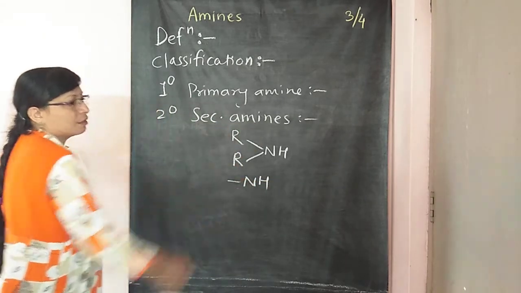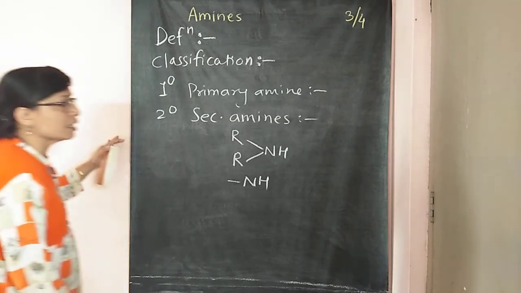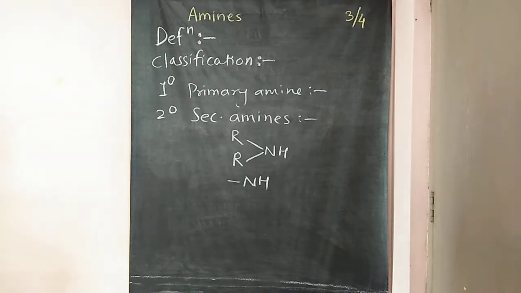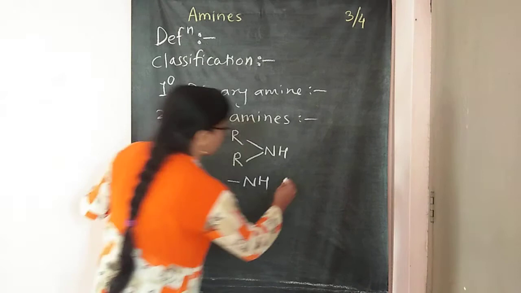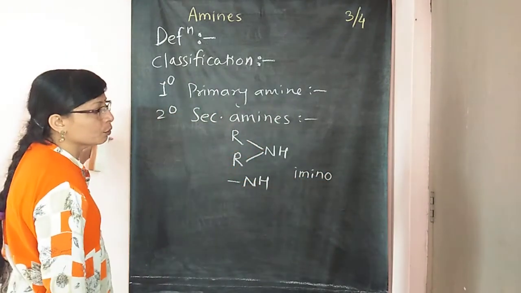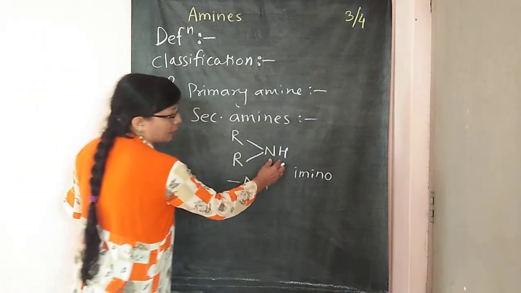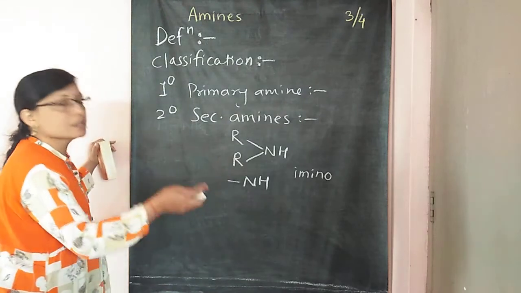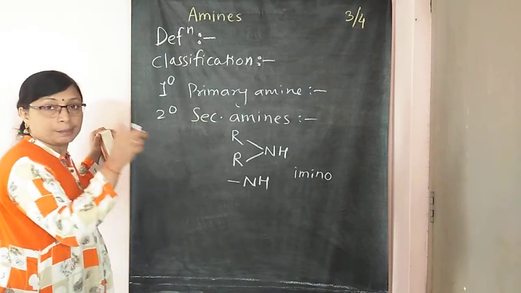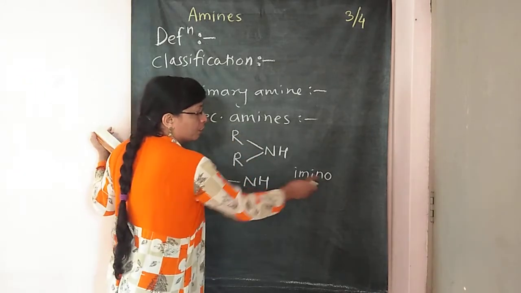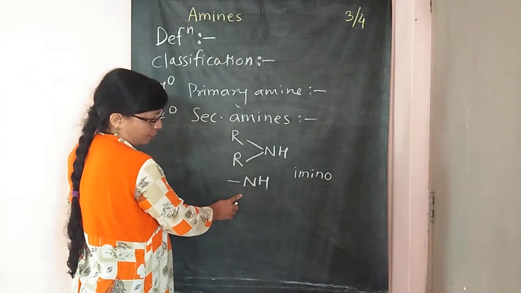This NH is called the imine, or we can write it as the imino group. So NH is the imino group. NH2 is the amino group, primary has the amino group. Secondary has the imino group, imino, that means NH.